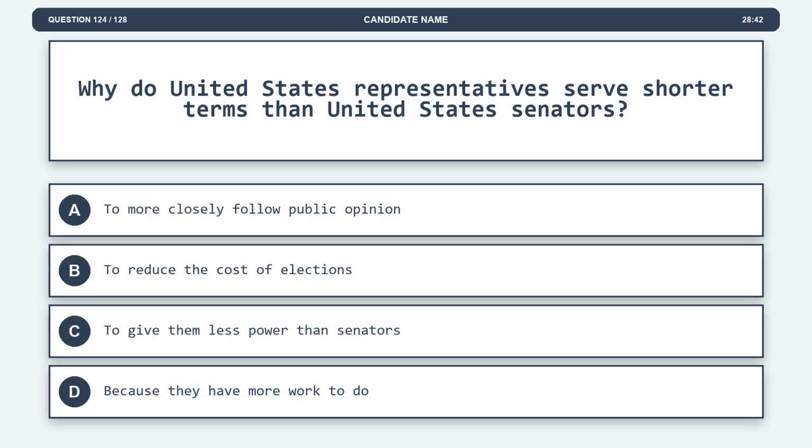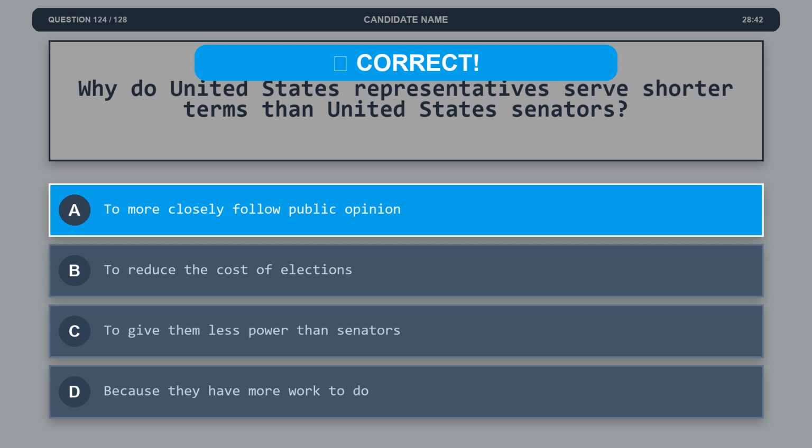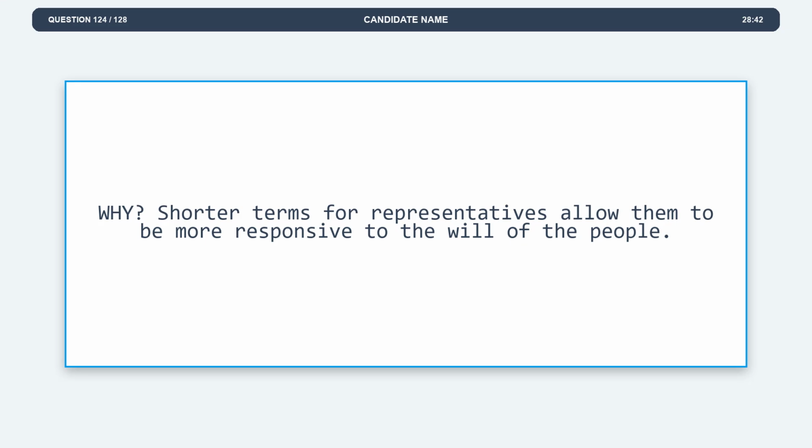Question 124. Why do United States representatives serve shorter terms than United States senators? Option A. To more closely follow public opinion. Option B. To reduce the cost of elections. Option C. To give them less power than senators. Option D. Because they have more work to do. The correct answer is option A. To more closely follow public opinion. Explanation. Shorter terms for representatives allow them to be more responsive to the will of the people.